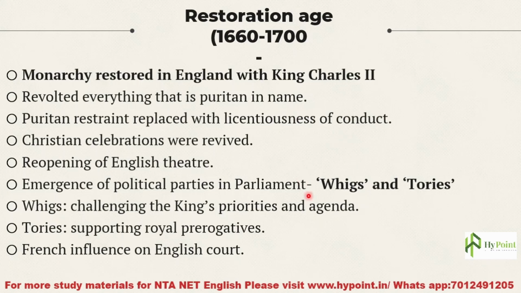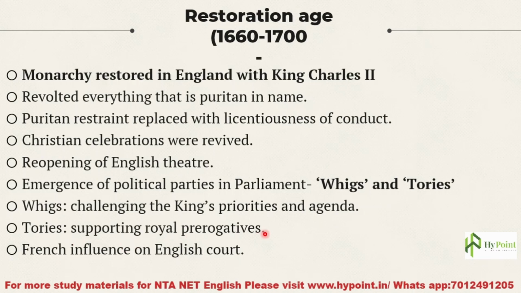So they were mainly intellectuals actually, or court people or parliament people. They actually aimed for a more liberal and kind of Commonwealth kind of government. They actually wanted that kind of a rule over England, not the monarchy. Tories, they actually supported royal prerogatives.